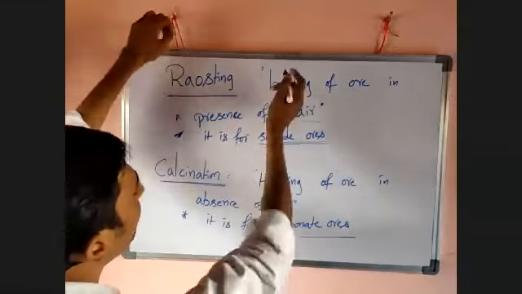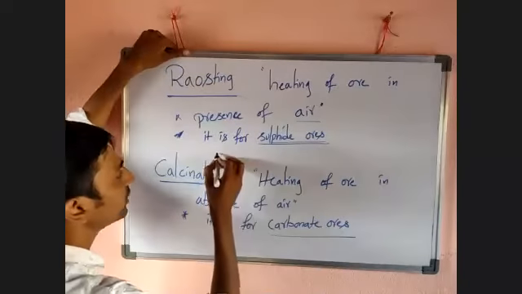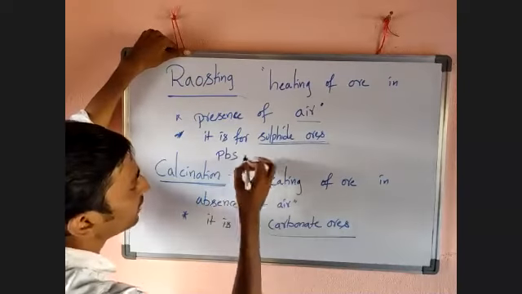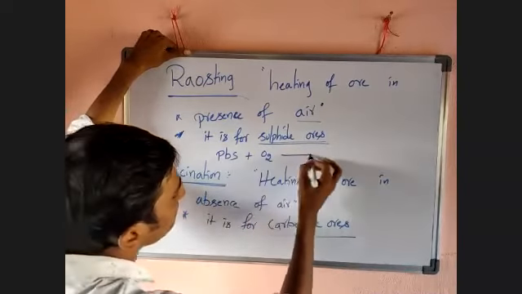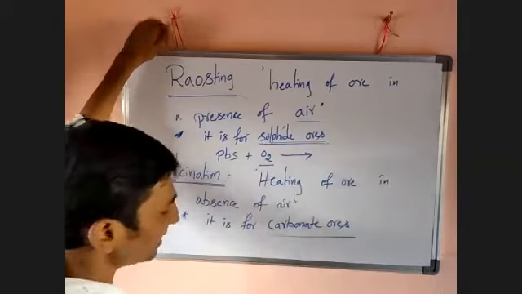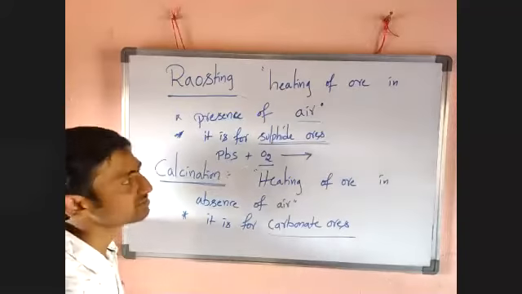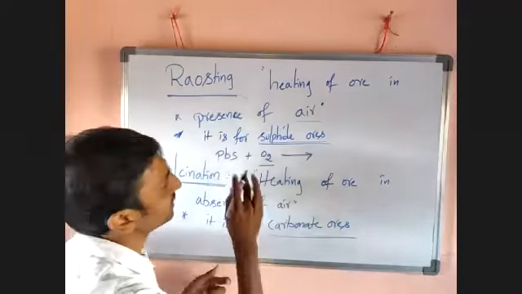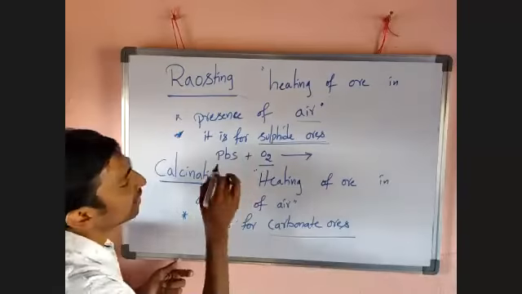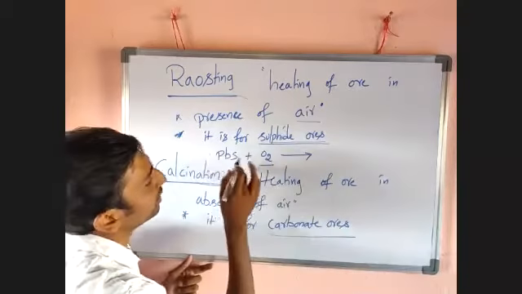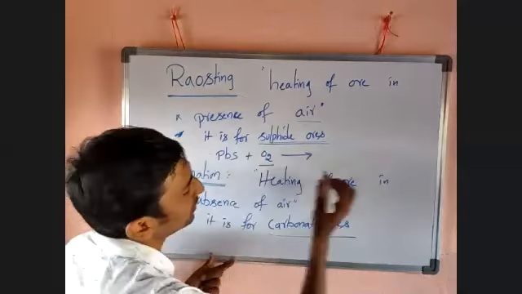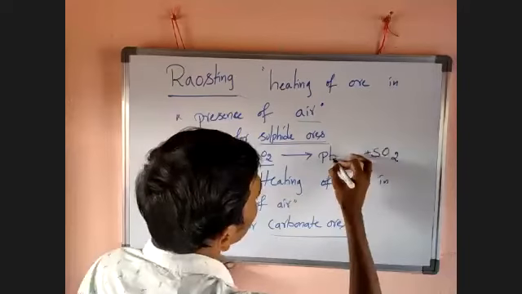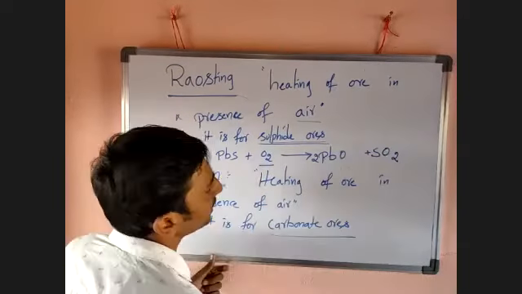On heating, what is happening here? Take any sulfide ore, lead sulfide, on heating in the presence of air. Air means it has a certain amount of oxygen. This oxygen will get attached to that sulfur, forming sulfur dioxide. Lead also reacts with oxygen and is converted into PbO.